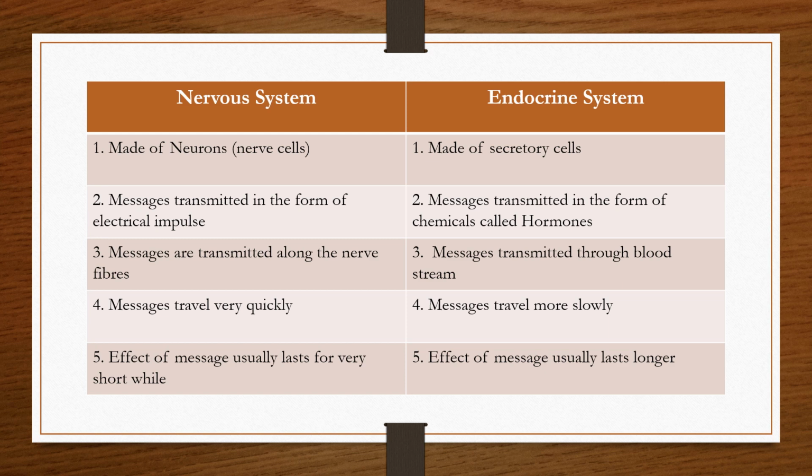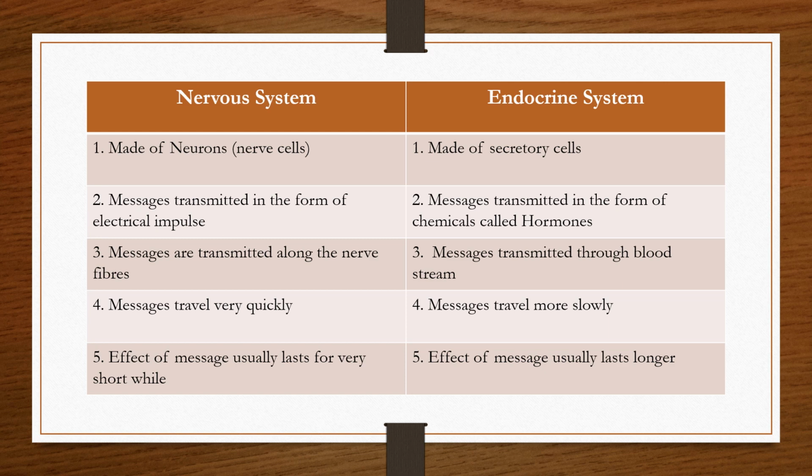When we say this, for example, if the brain has to instruct the leg to run, it just takes a fraction of a second for the brain to tell the legs, and the legs would start running. And when the brain tells it to stop, it stops. Whereas in the endocrine system, it acts very slowly. The hormones get released in the body, and then they go to the target cells, and then they act upon it. So it's a much slower process.